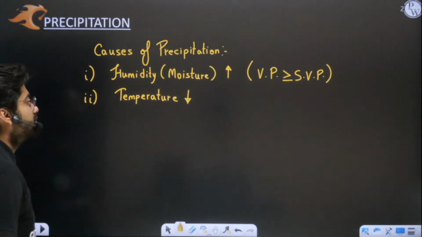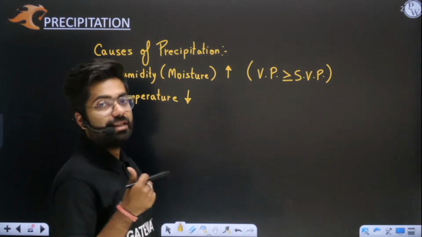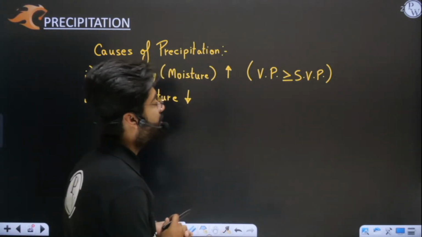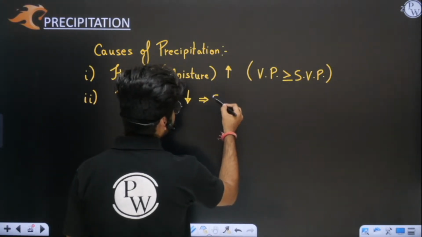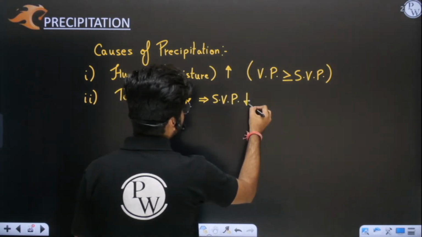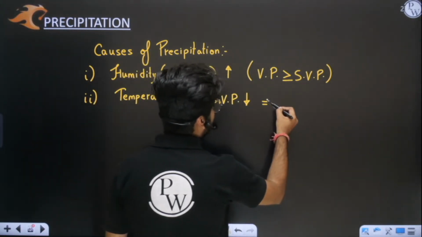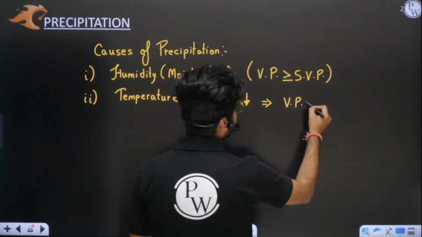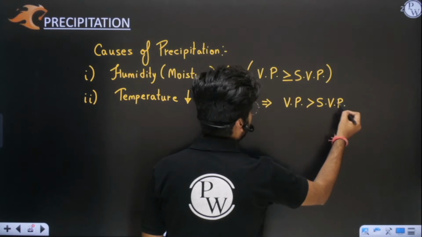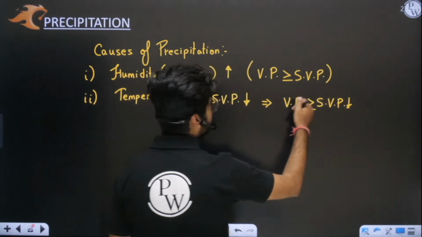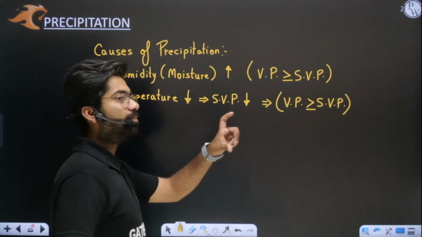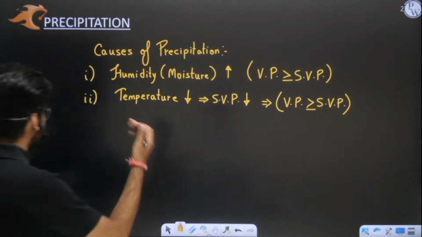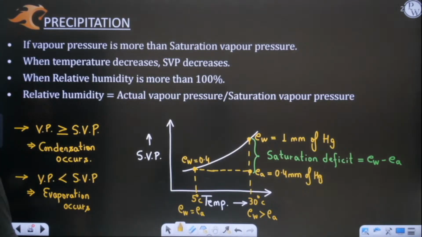When temperature goes down, wherever the temperature of that surrounding or water vapor goes down, then saturation vapor pressure decreases, and when the saturation vapor pressure decreases, automatically your vapor pressure will be more than the saturation vapor pressure. Because of this you will see precipitation will happen. Ultimately, if vapor pressure exceeds the maximum value, then condensation starts to happen. This is the ultimate thing, a very simple concept. I hope you have understood this.